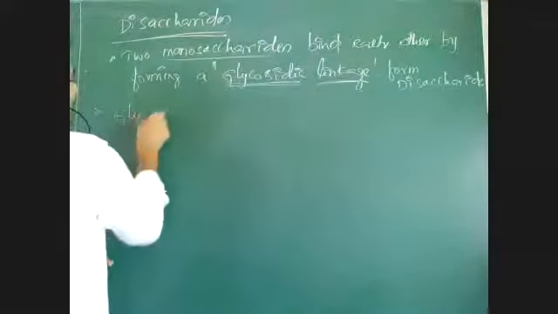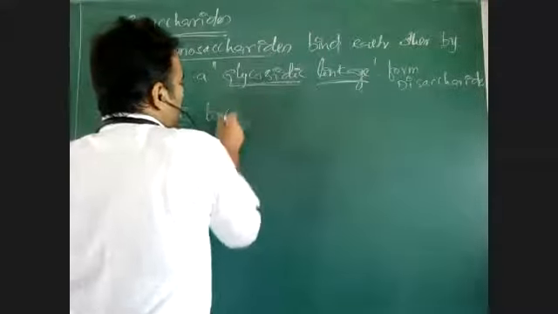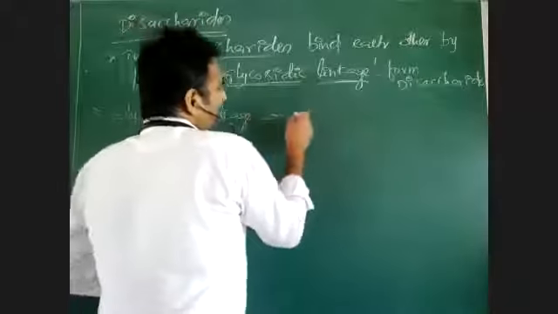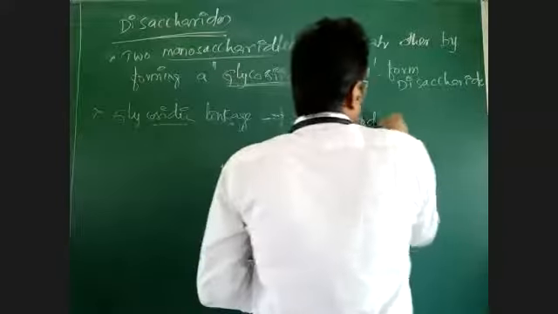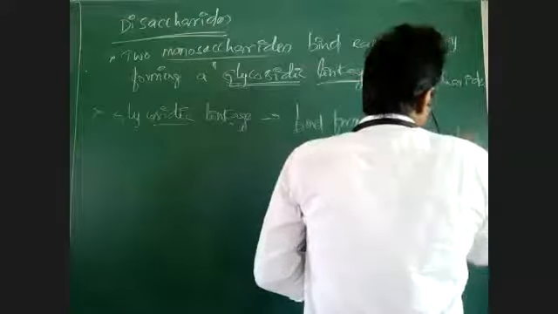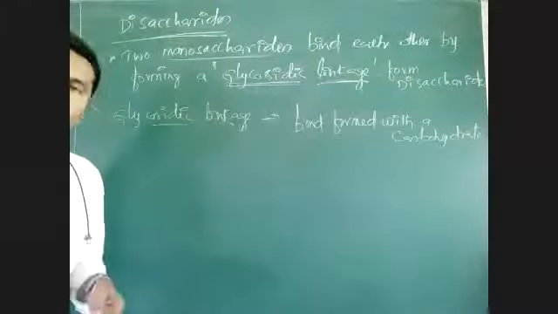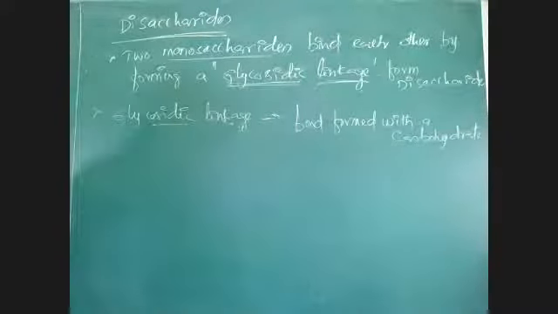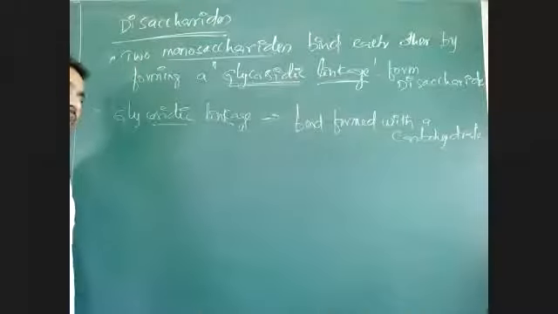What is glycosidic linkage? Not only disaccharides, many compounds have glycosidic linkage. What is glycosidic linkage? A bond formed with a carbohydrate. If any carbohydrate is involved in a bond, then that bond is called glycosidic linkage. Glycosidic bond.